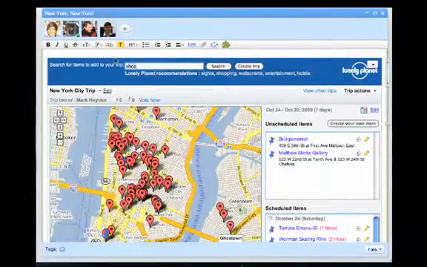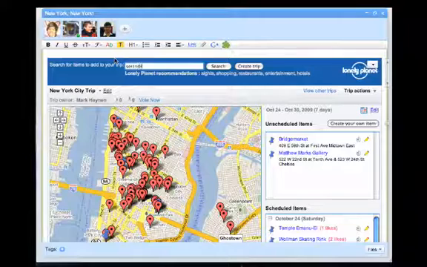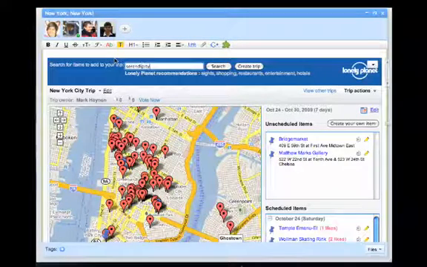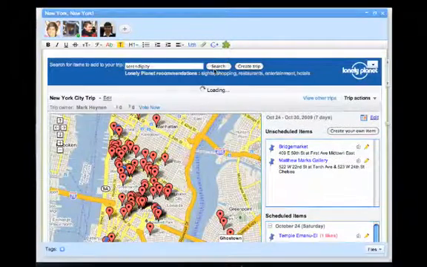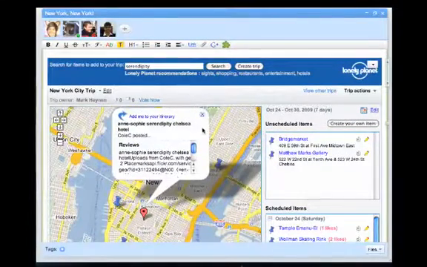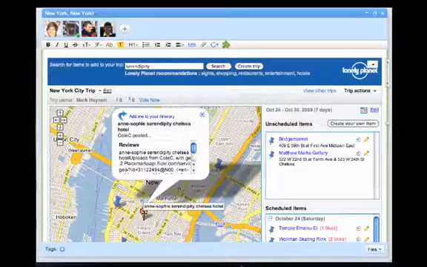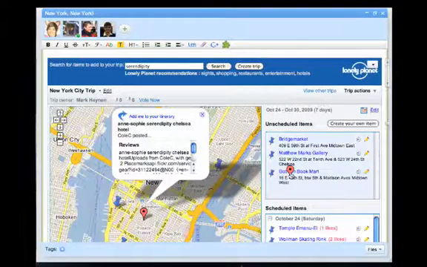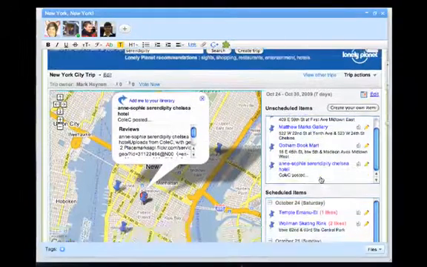Now, if you're interested in a very specific thing, like I'm interested in the Serendipity Cafe in New York, you can actually use the Google search box to find it. Here I'm finding a Flickr photo that's sourced through Google, and I will be adding that to the unscheduled items there.